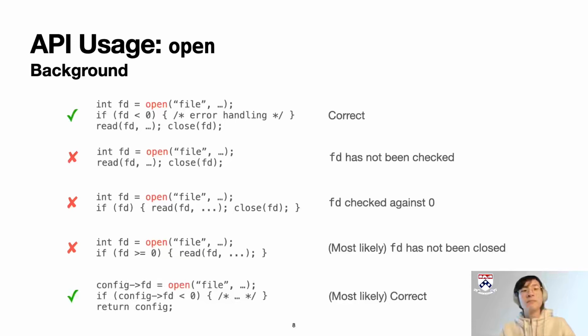I hope you see that there are many ways in which the API usage could be correct or incorrect, and sometimes even in between. They all contain subtle details that differentiate one from another.